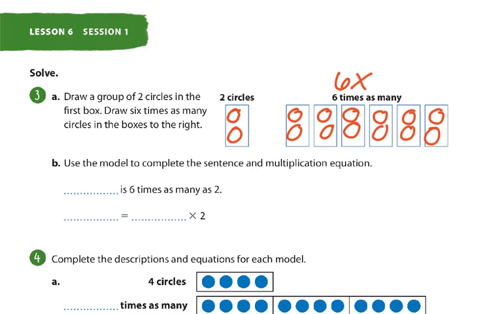Okay, now we're ready to figure out how many there are. Use the model to complete the sentence and multiplication equation. Times is 6 times as many as 2, and the word is an equal sign. 6 times 2 is what, Sawyer? 12. How's that going? Great. Let's do number 4.